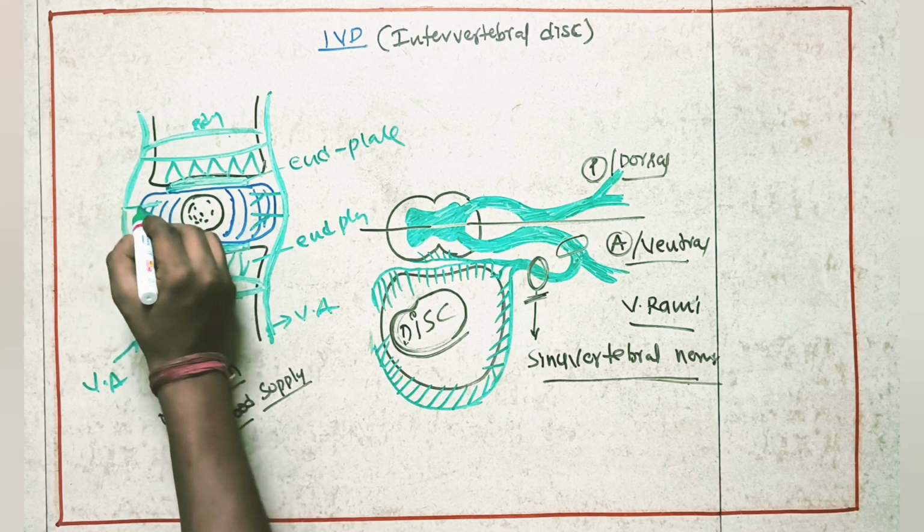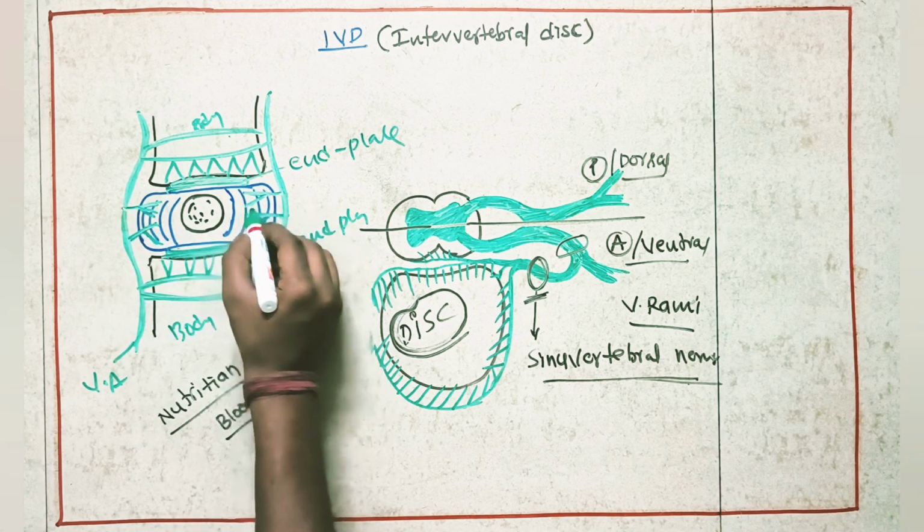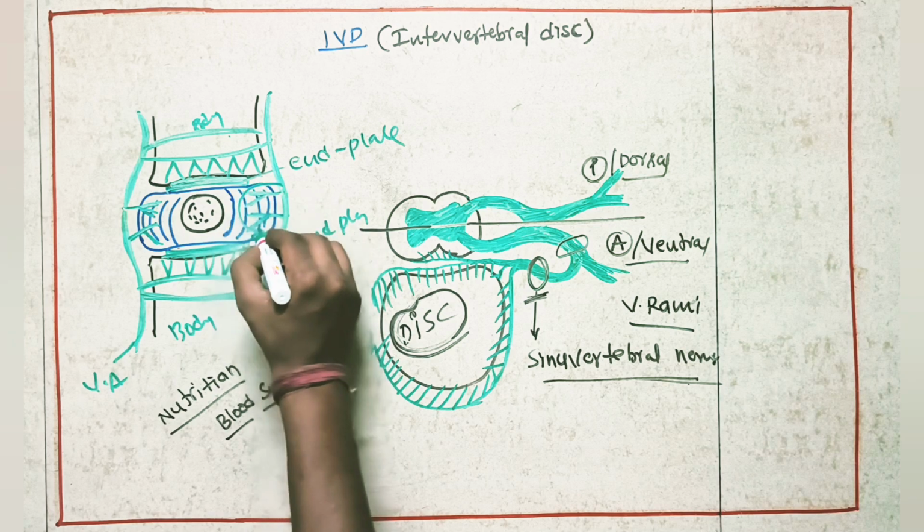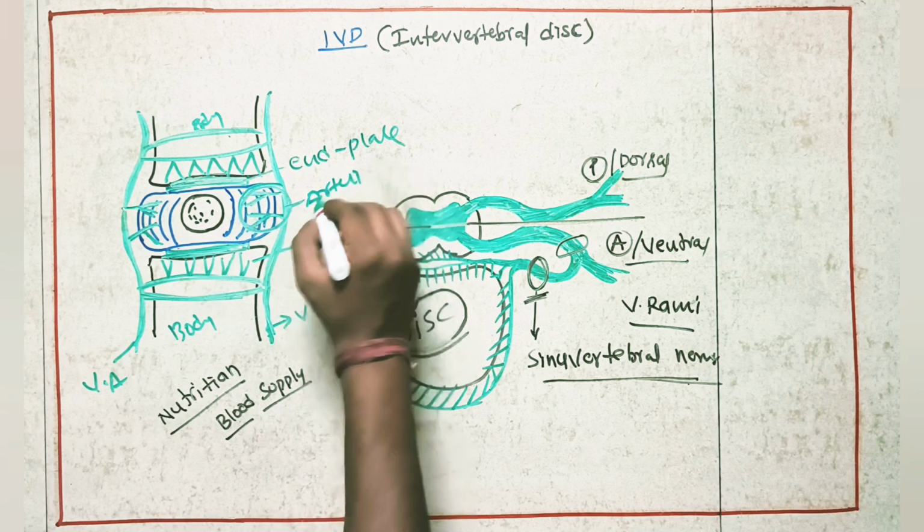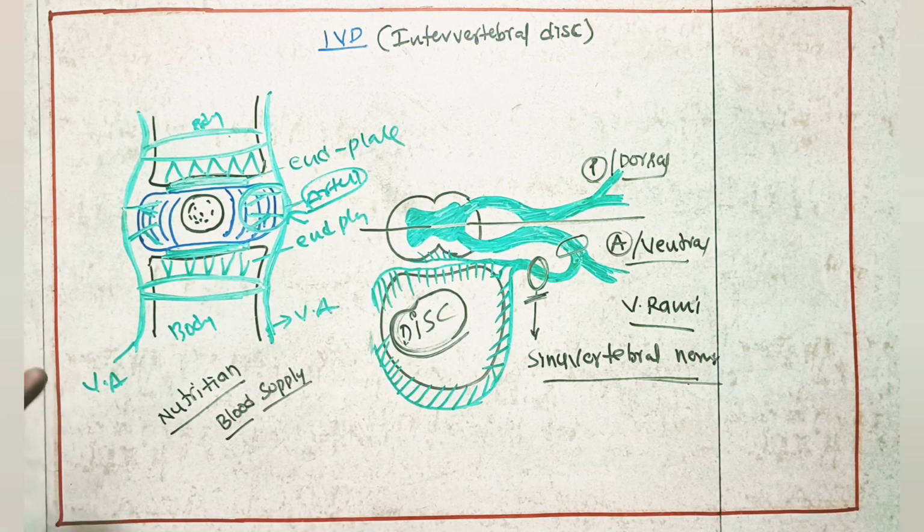At the same time, it will give branches to the annulus fibrosus. Even though it is giving arterial branches here to the annulus fibrosus, most of the nutrients the intervertebral disc will get from diffusion.